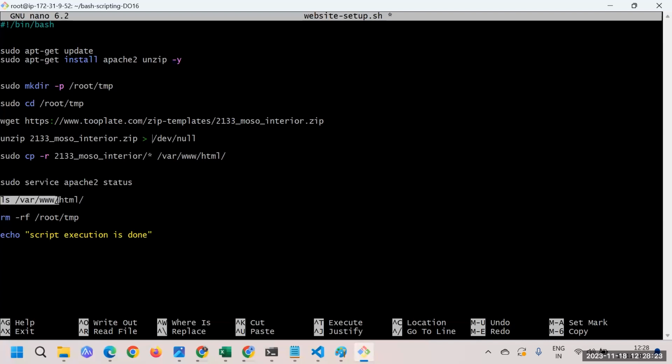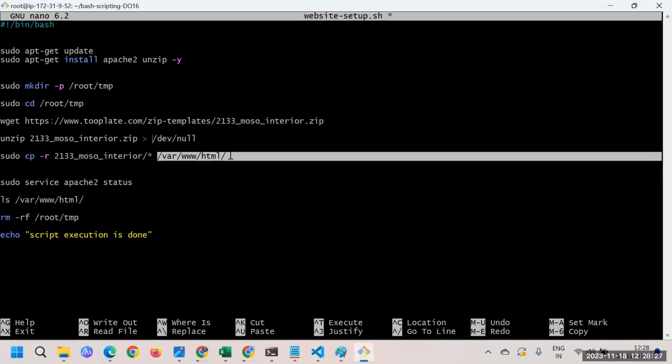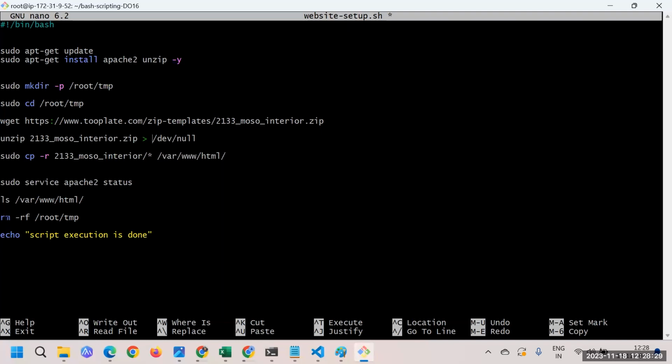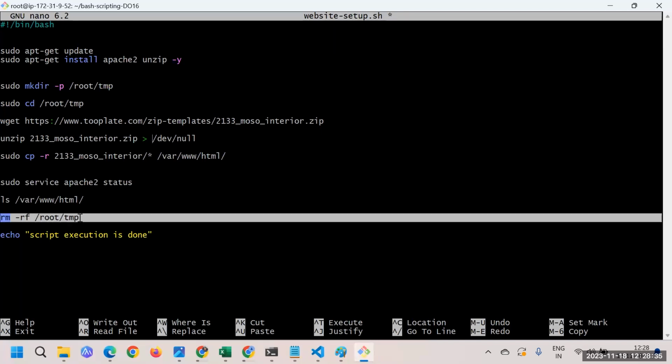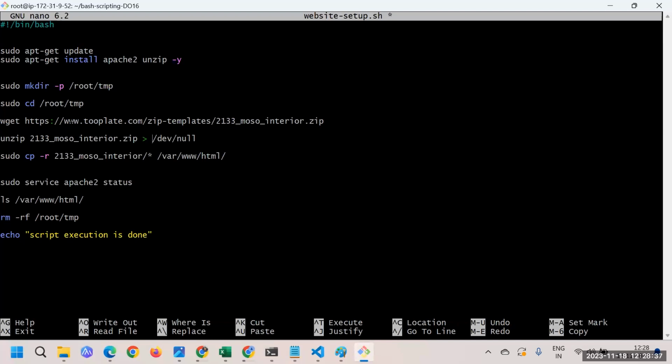And then ls. Here I'm checking whether we have successfully copied the content to this location. Once I find the content is good, I'm saying rm -rf, basically removing this particular directory. And at last, we are printing a message saying the script execution is done. So these are the things we are doing here.